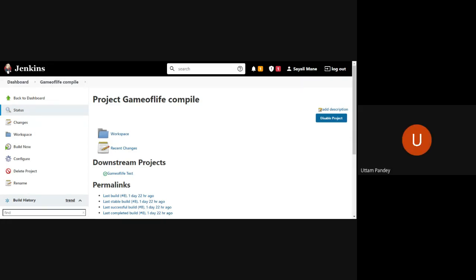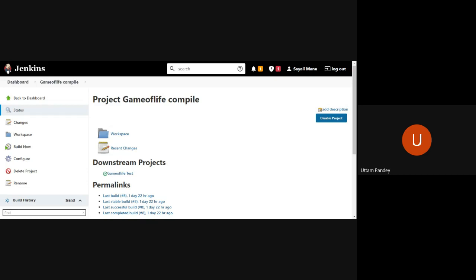Ma'am, I am trying to open my Jenkins, but it is asking me to install it again. Is it giving you some update version? No, ma'am, it is asking me to install it again, the .msi file. Okay, so just do one thing. Just install it once again and then check.